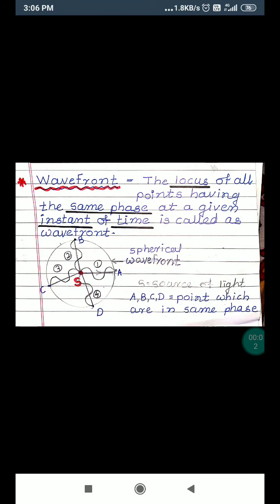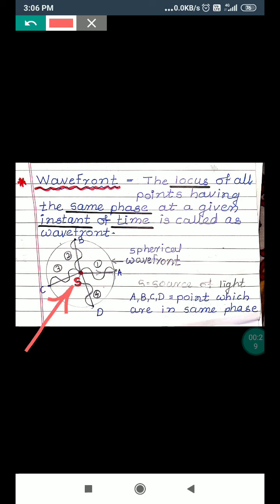To explain Huygens wave theory, we require some concepts related to this. Therefore, we start with a wavefront. Now, what is meant by wavefront? For that purpose, consider a point source of light S.